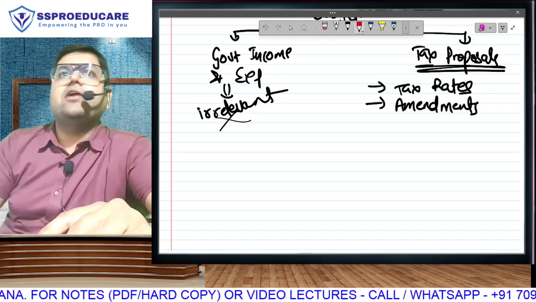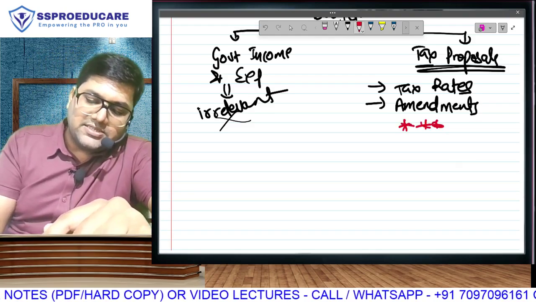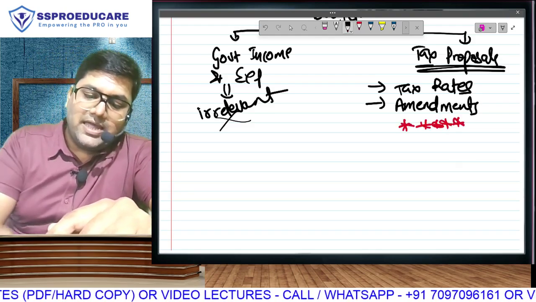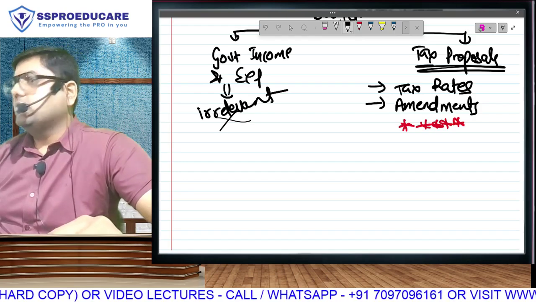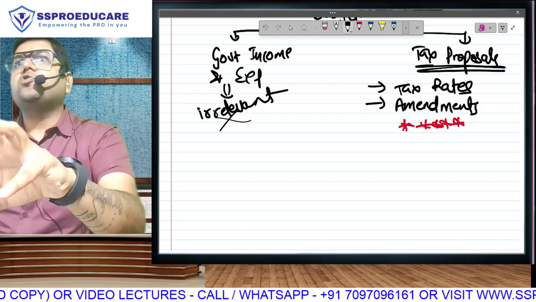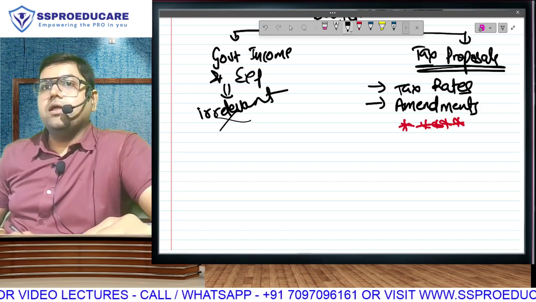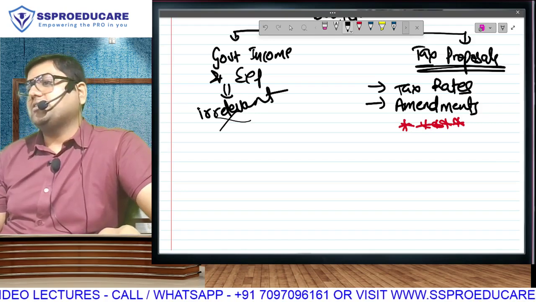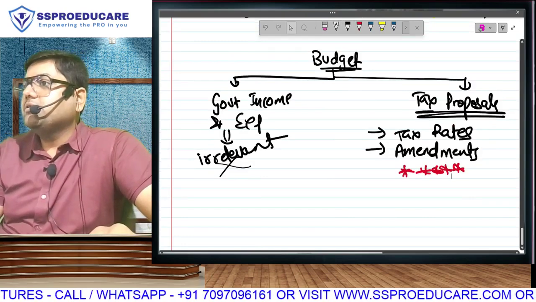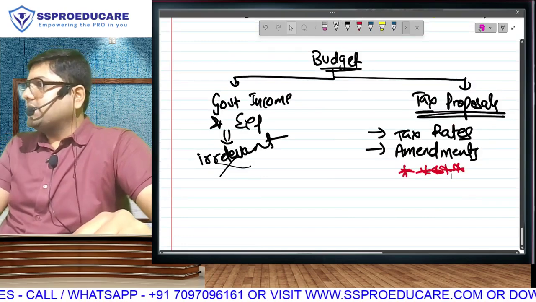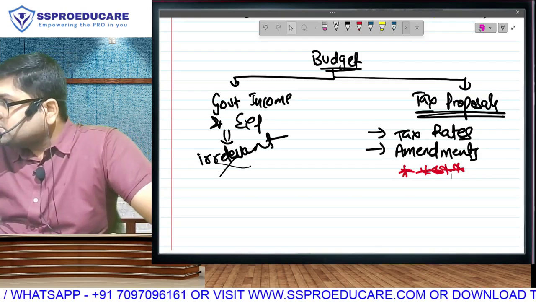So as and when I do those amendments, I will specifically mention in red color in class that this is a new section. This is an amendment, because amendments have highest probability of coming in exam. New law, right? So they always want to ask questions on the new law. These two things we will be learning. But comes the main question now. Sir, does this happen in every budget? Tax rates and amendments come in every budget. It came in 25. It will come again in 26.